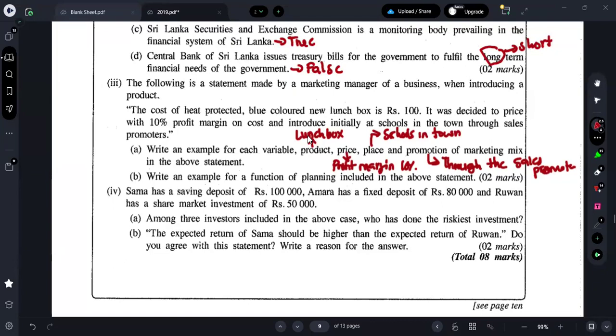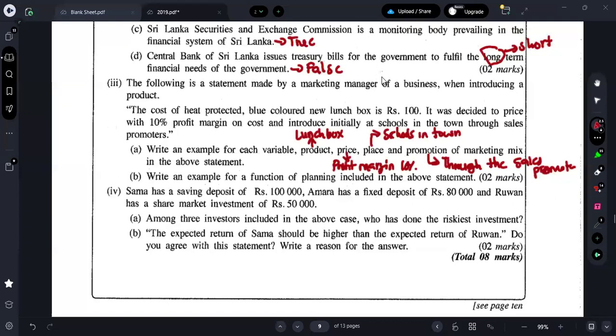What's the one word I taught you all for planning? Planning means we can go with what?